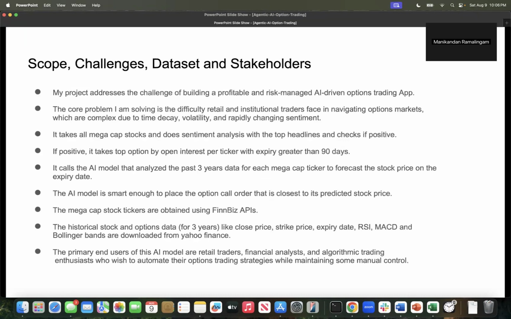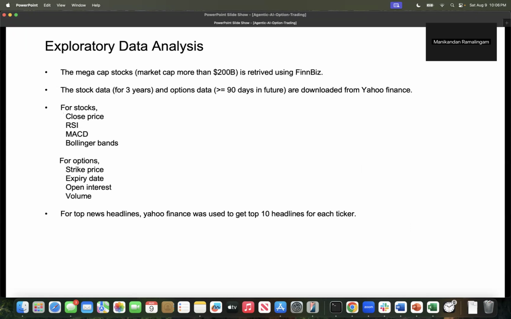The core problem I am solving is the difficulty retail and institutional traders face in navigating options markets, which are complex due to time decay, volatility, and rapidly changing sentiment. This app does sentiment analysis on top headlines to select high interest options with the expiry beyond 90 days, then forecasts prices using AI models. Stakeholders include retail traders, financial analysts, and algorithmic traders seeking automated strategies with human touch.